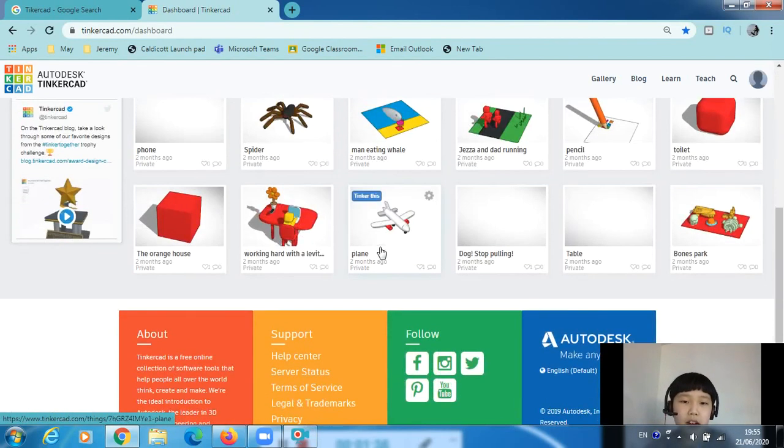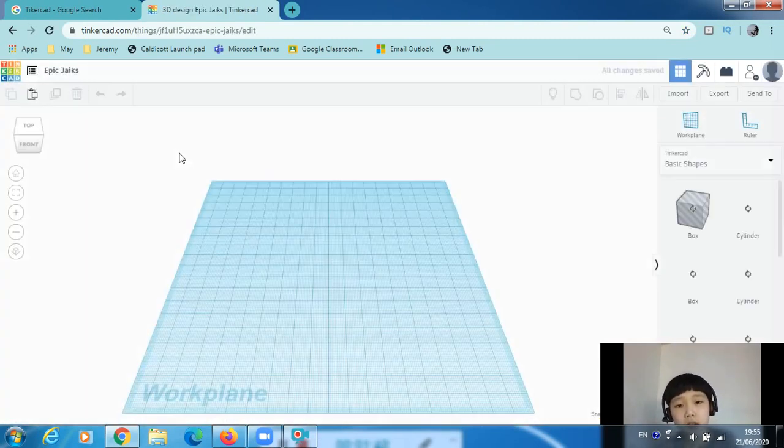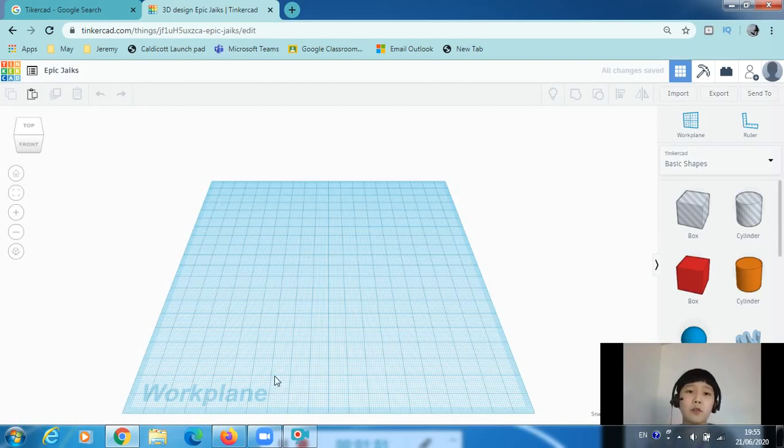Now that is exactly what you saw at the beginning, because now that I've logged onto my account, you know how to go onto it to create a new design. So if you're new, there will be no designs, it's just plain. To create your first design, just click new design and let your imagination take over. So today I'm gonna teach you the basics of creating your first 3D design.